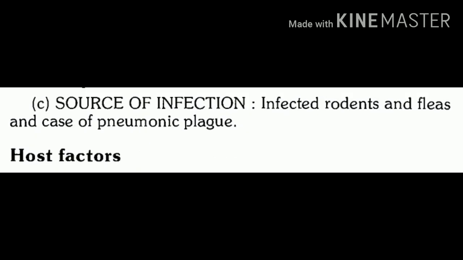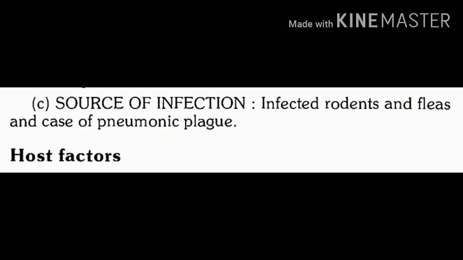What is the source of infection? Source of infection includes infected rodents and fleas. So infected rodents, all those rodents which are infected, plus the fleas, rat fleas which are infected. In fleas, we will see details under the title vector of plague. And it can be a case of pneumonic plague.